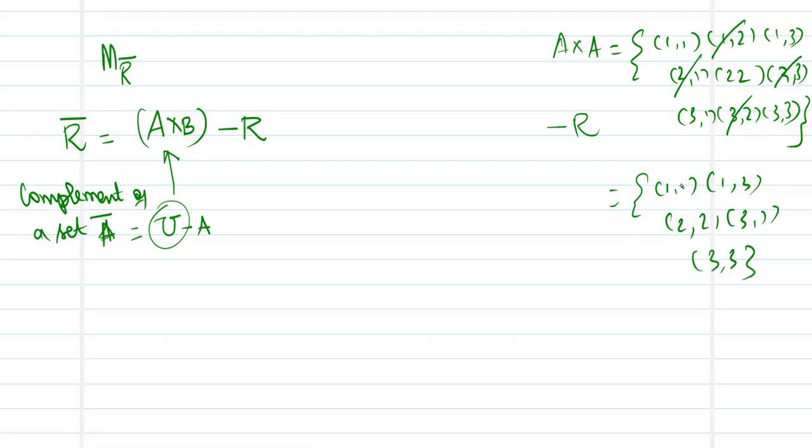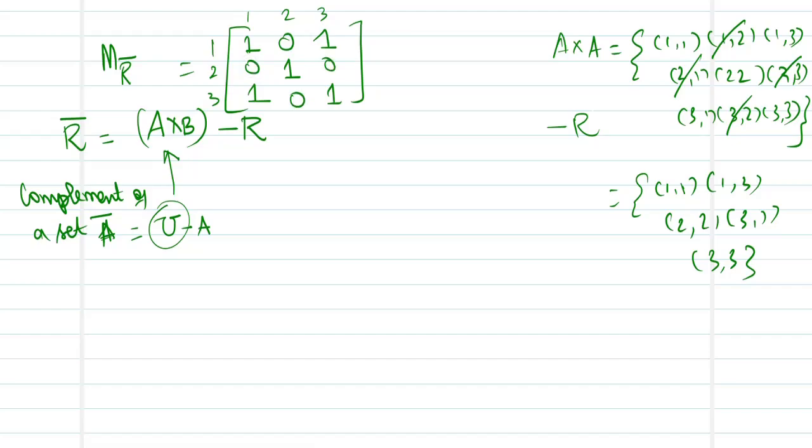So in these positions, now I am going to mark them as 1. So with rows 1, 2, 3 and columns 1, 2, 3, what do I have? (1,1) in the relation, (1,3) in the relation, (2,2) in the relation, (3,1) and (3,3). And the remaining positions are marked as 0. This may look a little complicated at first sight, but there is a trick to find your MR complement.